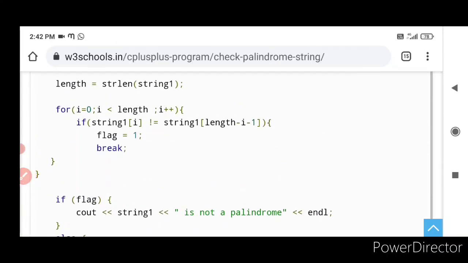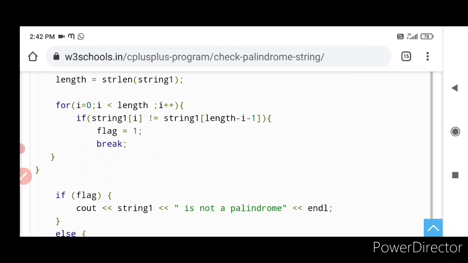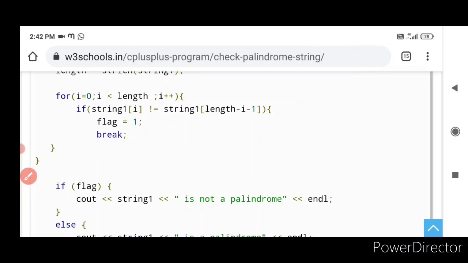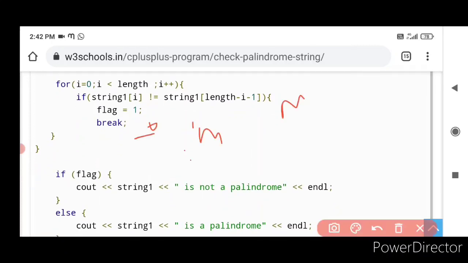This actually has to continue. Till what will it be continued? The first value will be compared, the second value will be compared, the third value will be compared accordingly. Let me write M-A-D-A-M, right?